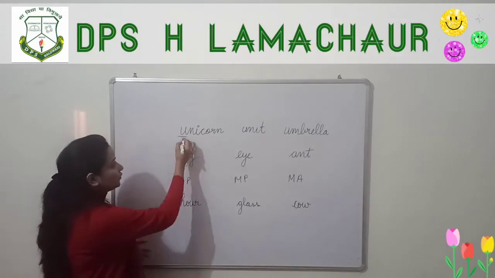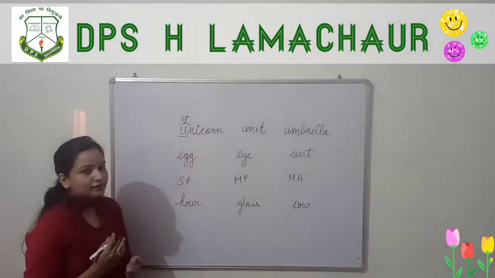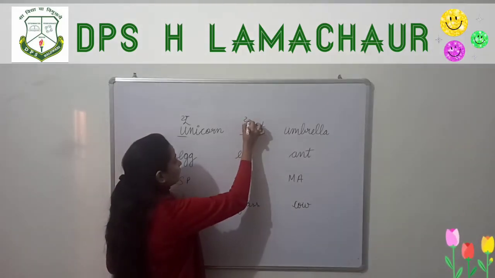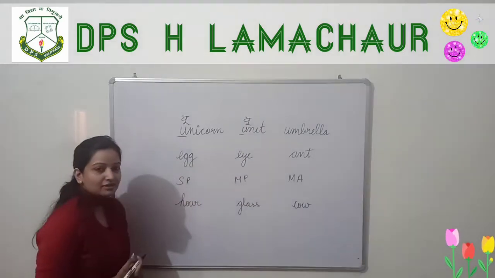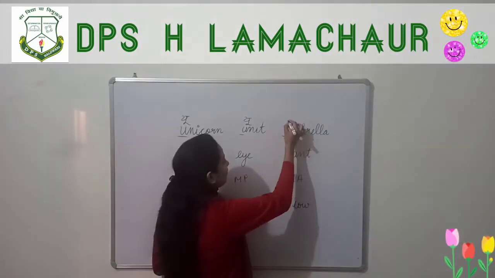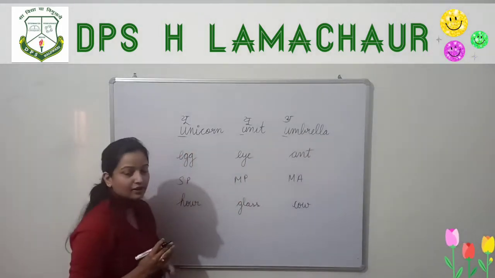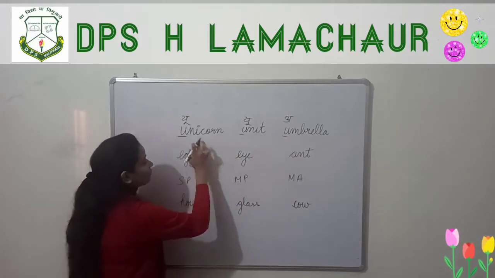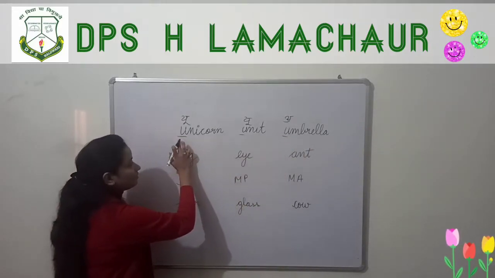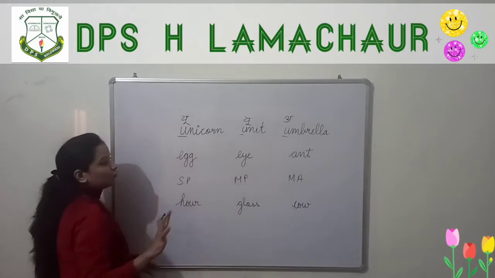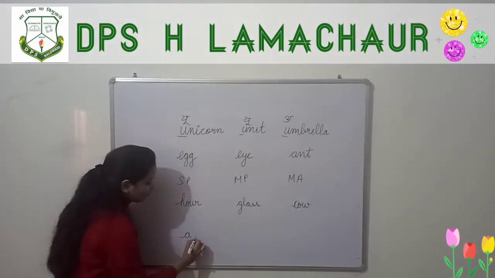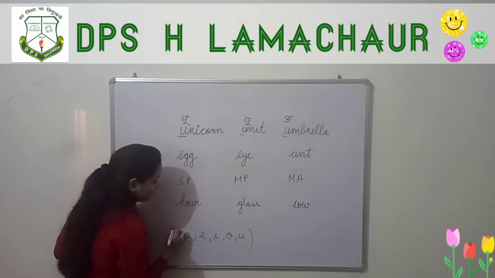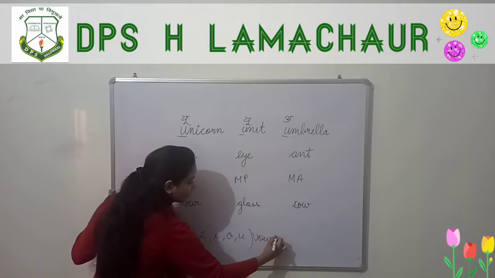Unicorn. Here unicorn starts with U. Unit. Here unit starts with U. Umbrella. Here umbrella starts with U. So let us see the difference. In all these 3 words, the words are starting with the letter U. And we know that whenever A, E, I, O or U is there, these are the vowels.